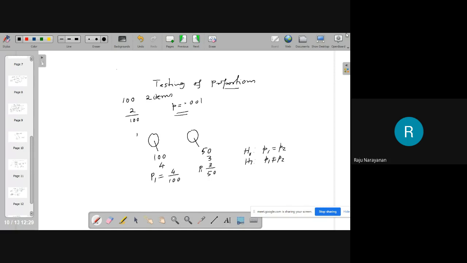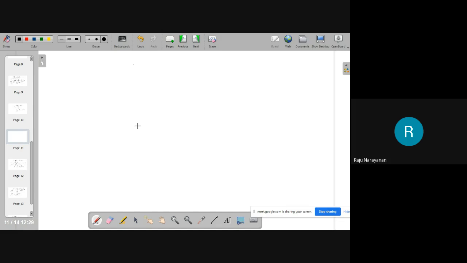Here, what is the parent distribution? The parent distribution is binomial. Why is it binomial? If you take any item, there are only two possibilities. Either the item is a good item or the item is a bad item. Either the good item or the bad item. Okay.